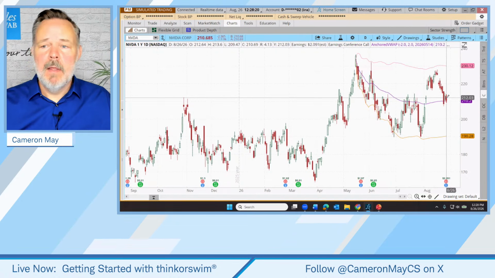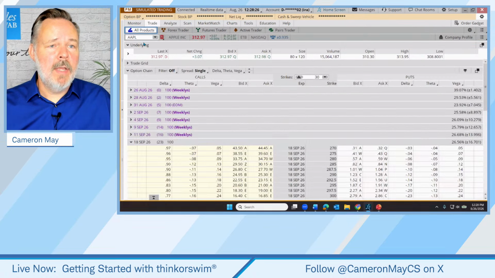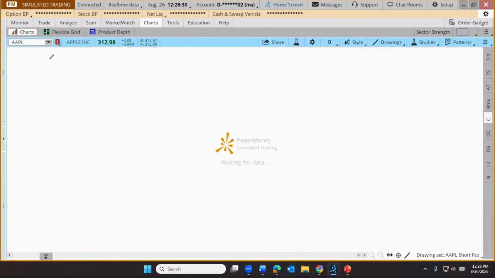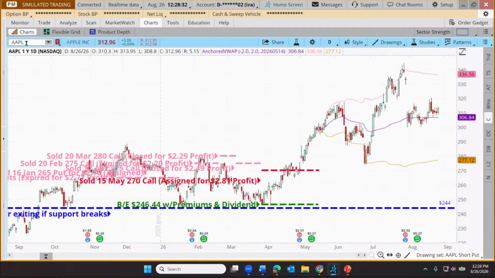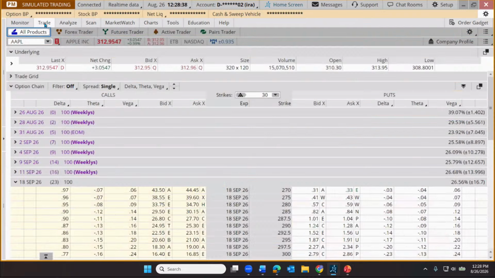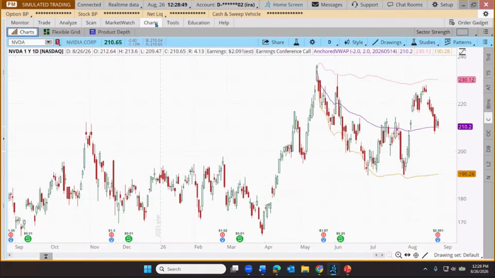Maybe they buy a call. Maybe they buy a call vertical spread. Let's do that. Let's go to our trade tab. Let's make sure that we're looking at, what's my chart linked to? Oh, my chart's not linked. Let me link that. There we go. And then let's type in NVIDIA again. I make that link here to make sure when I switch to a different function, it loads up the same symbol. Anyway, let's say we go down to the 18th of September.